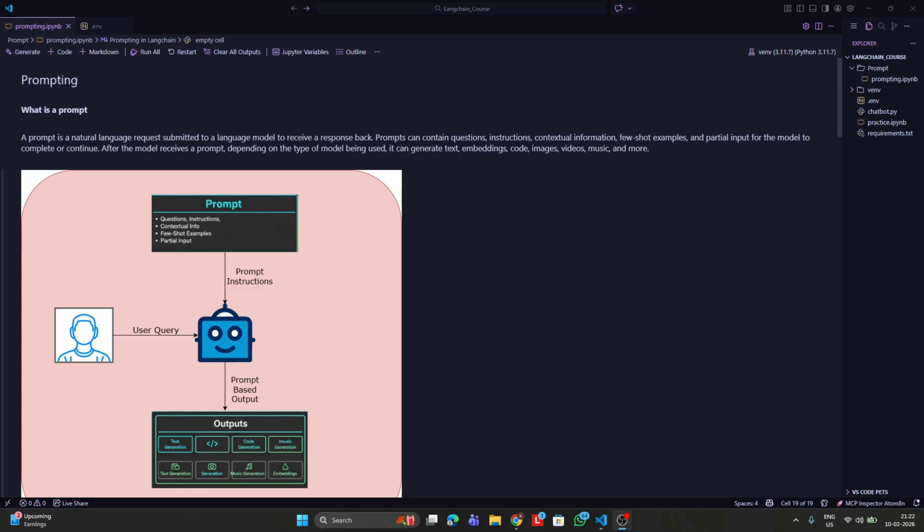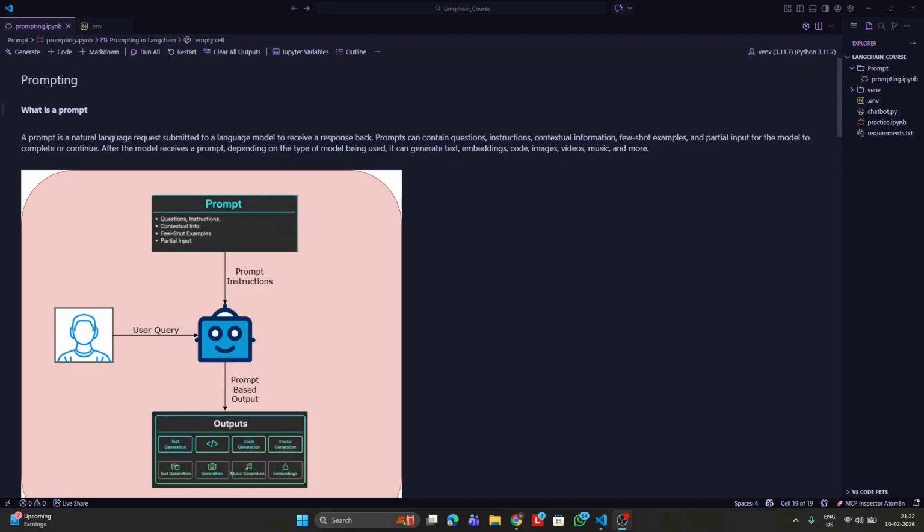So before moving on to the code, first we will look at what a prompt actually is. As you can see on my screen, a prompt is a natural language request that is submitted to a language model to receive a response back. So basically, we are sending a prompt to a model so that we can get a response back. Now, prompts can contain multiple different things. They can be a question, a set of instructions, contextual information, some few-shot examples, etc.